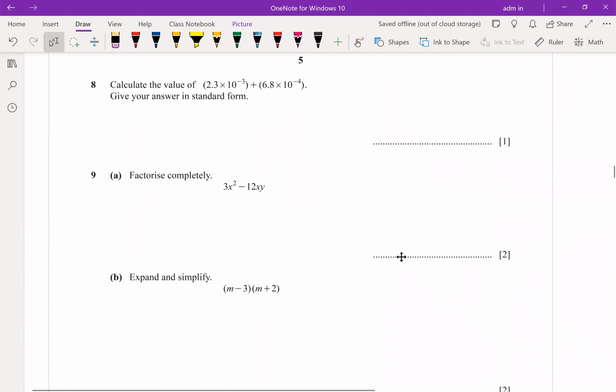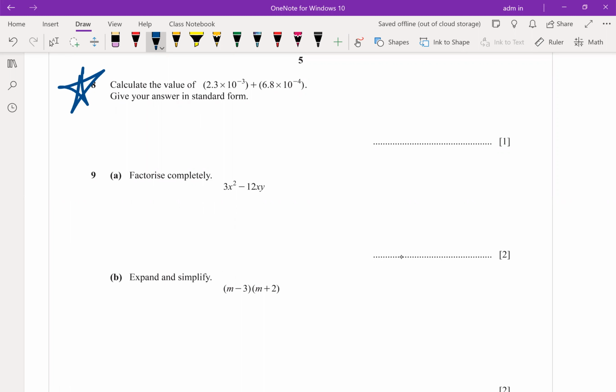Calculate the value of. This question came in the final exams the last 3 years. They give big values, like the power is 100, 110. When you try to use your calculator, it writes error. So you have to know how to factorize the common factor.